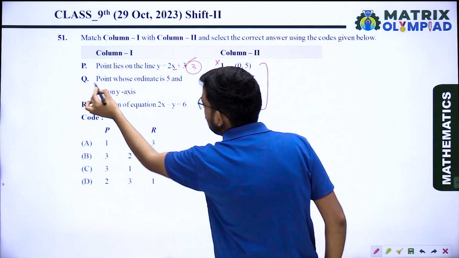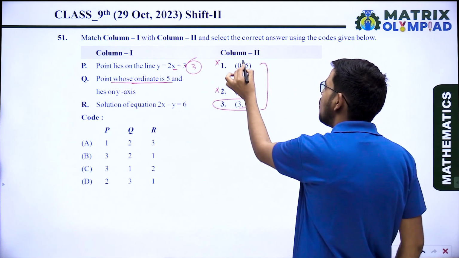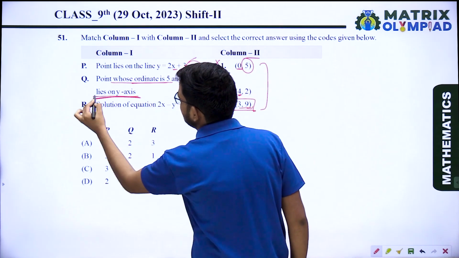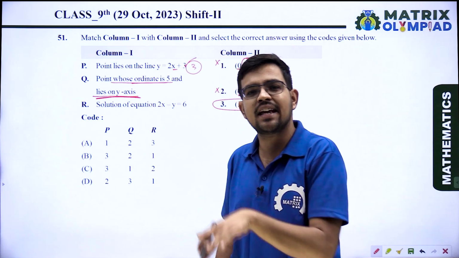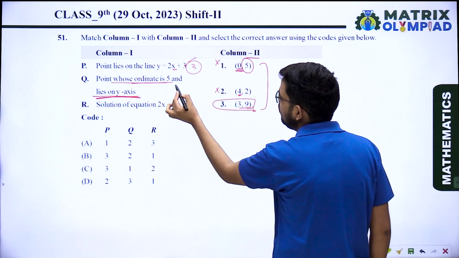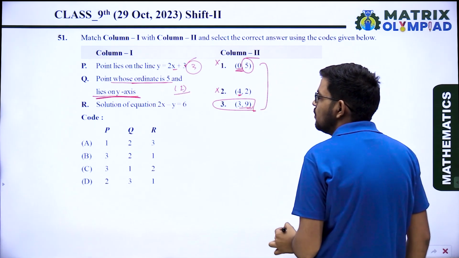Now Q, point whose ordinate is 5. It means its ordinate is 5 and it lies on the y-axis. If any point lies on the y-axis, its x coordinate will be 0. So here the x coordinate is 0. It means the first option is the correct answer for Q.